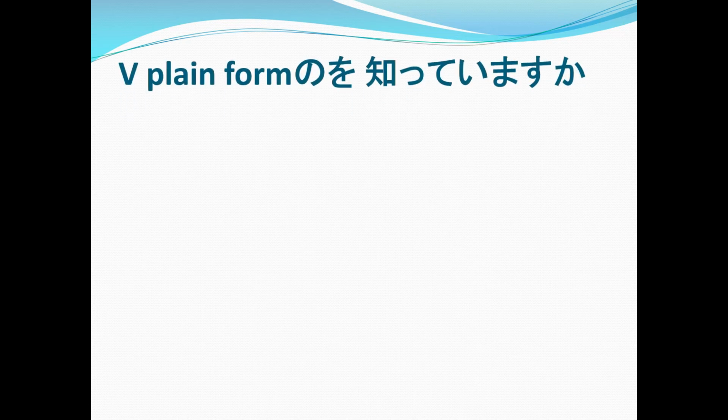Now, how about asking someone if they know something? Do you know? So we have verb plain form, no o shite imasu ka? Now, when I say verb in its plain form, it can be in its dictionary form, ta form, nai form, not the masu, mashita, and so on. Again, verb in its plain form, no o shite imasu ka? Because you're asking if they know something already. So, it means, do you know that something?